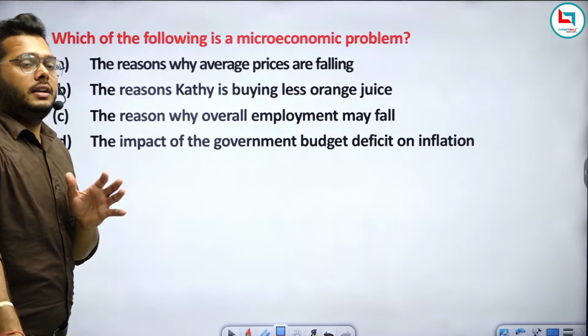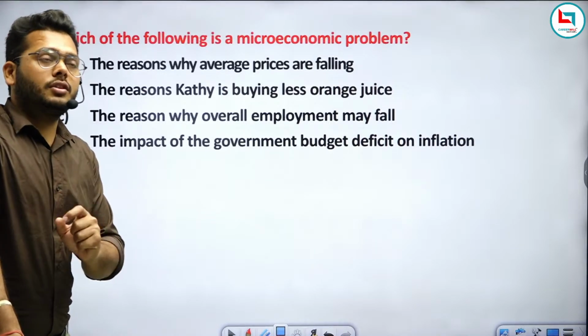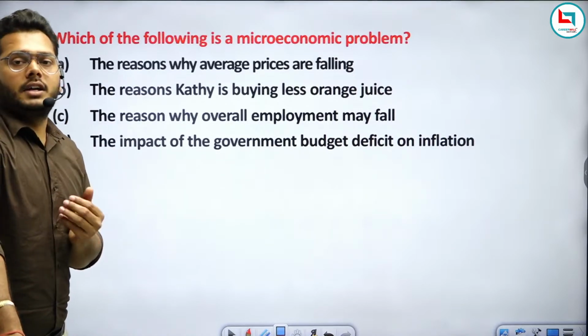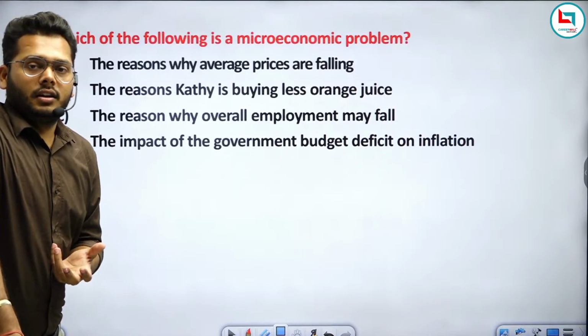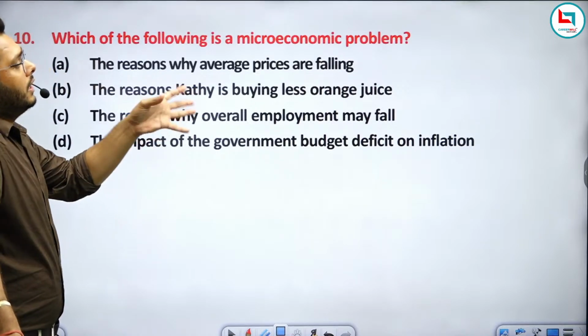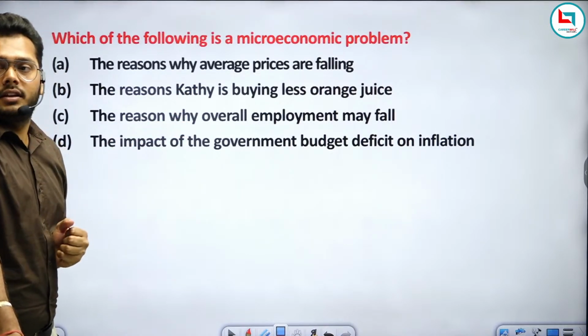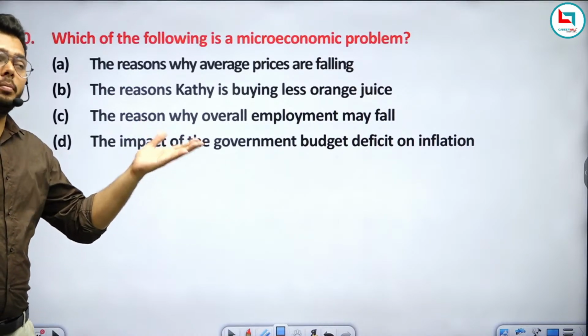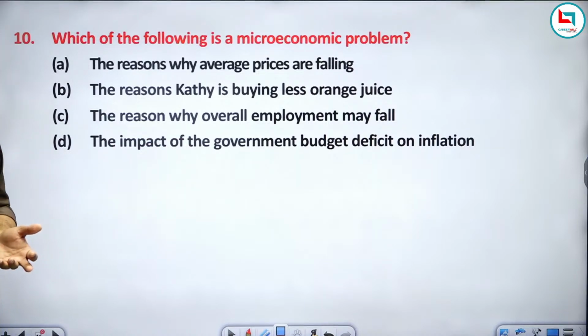But at the time of your examination, you will have a lot of questions. You will feel some hesitation to answer all the questions, and then you will try to remember the actual concepts of microeconomics and macroeconomics. So don't feel these questions are easy. These questions have already been asked in your previous examinations. So just answer this question fast. Which of the following is a microeconomic problem?